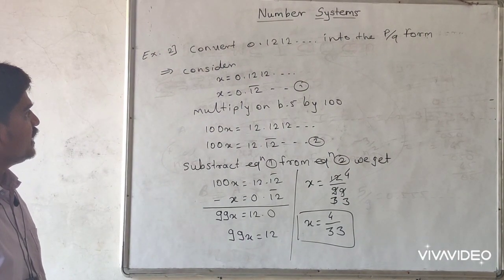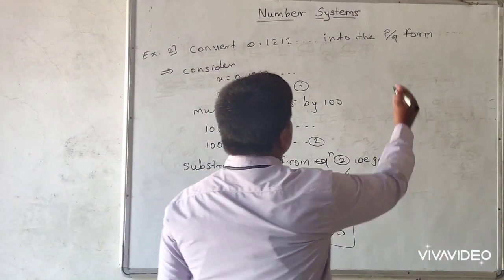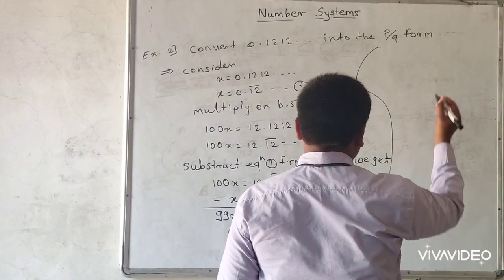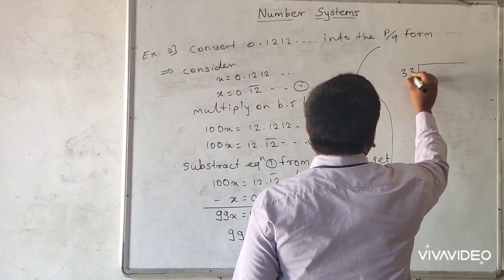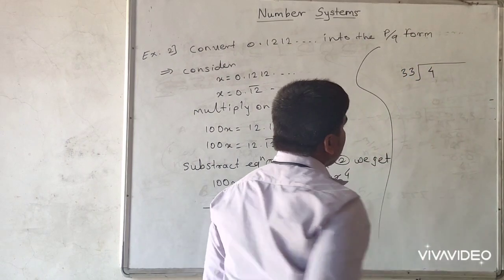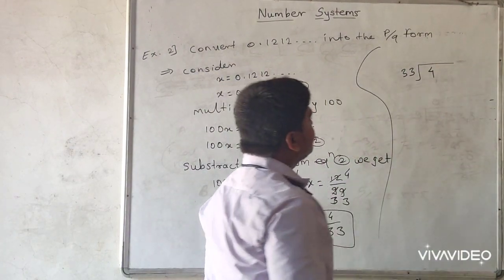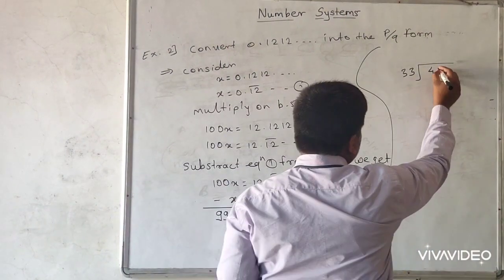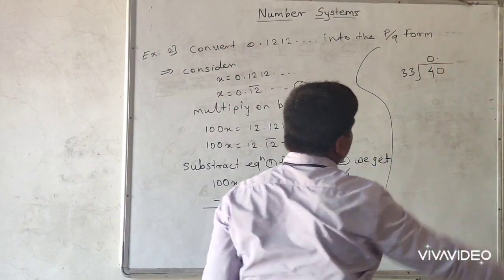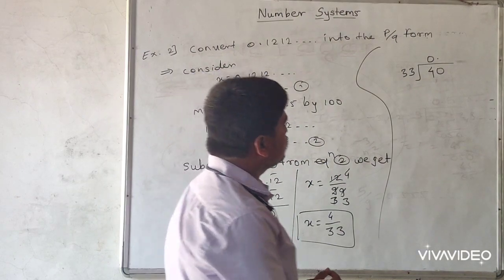And also we can see the verification of this p by q form like that. Here we can write 4 over 33. So find out the value of this division. We cannot divide 4 by 33, so we take 10 and put the decimal point. 33 ones are 33.